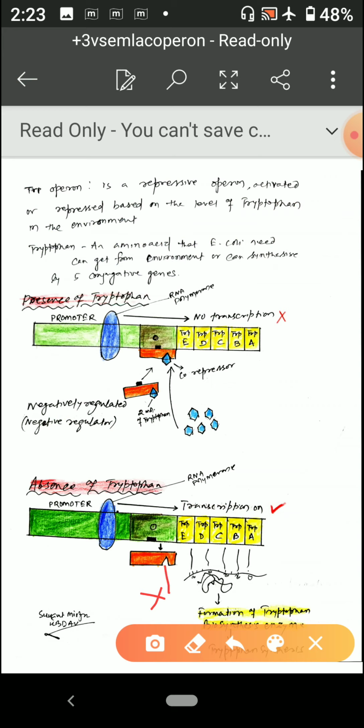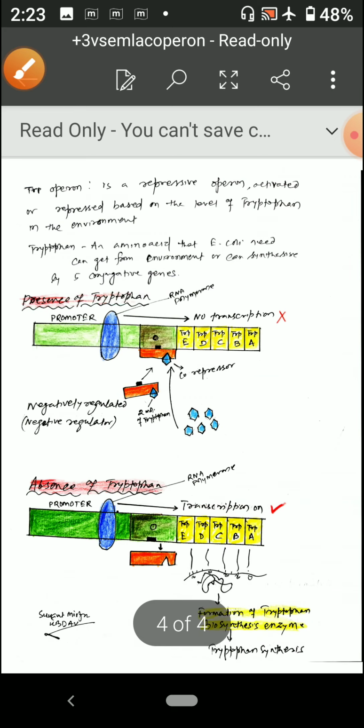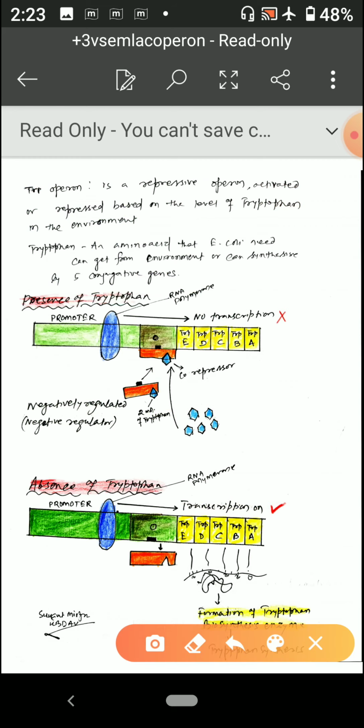Now the co-repressor is not there, so the repressor can no longer attach to the operator and it detaches, and transcription can happen freely, to form the tryptophan synthesizing enzymes, and ultimately to produce tryptophan.